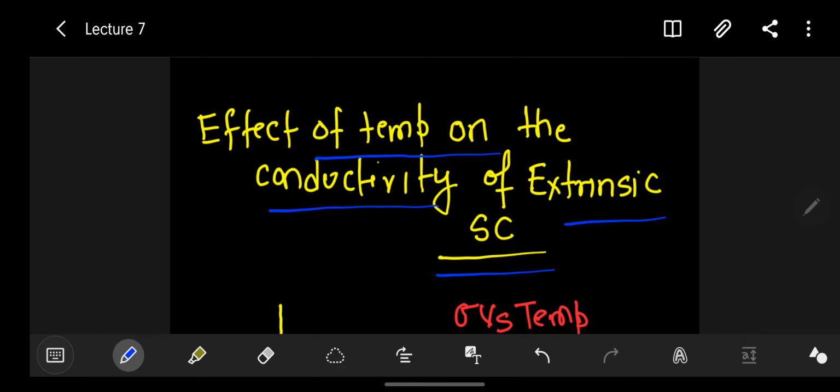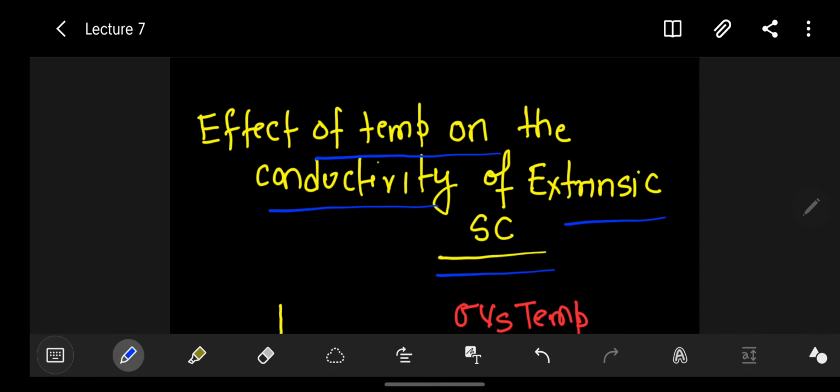The Curie temperature, with respect to semiconductor material, we can define as the temperature at which, in an extrinsic semiconductor material, the majority carrier concentration is almost equal to the minority carrier concentration. Or sometimes a question may ask that the Curie temperature is defined as the temperature at which the extrinsic semiconductor material is converted to an intrinsic semiconductor material. Now let me summarize the discussion.